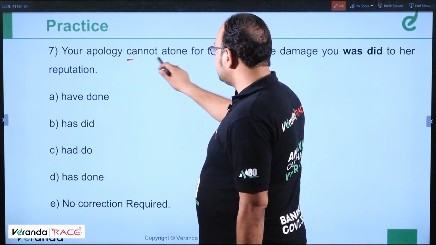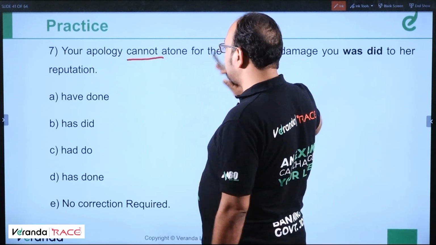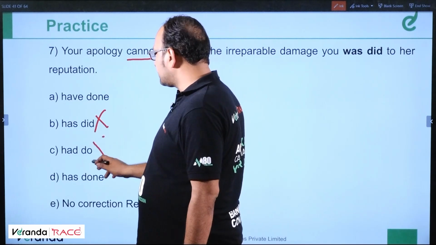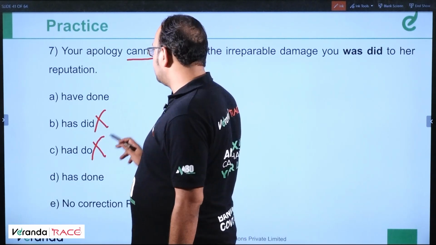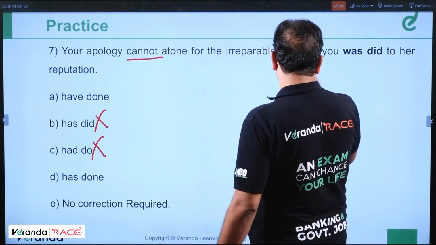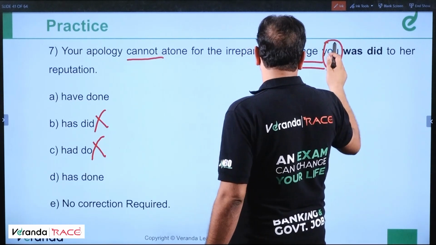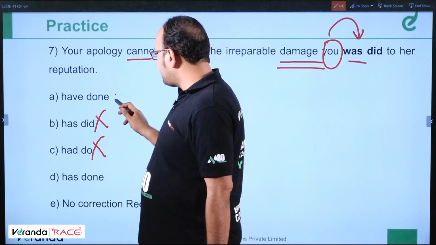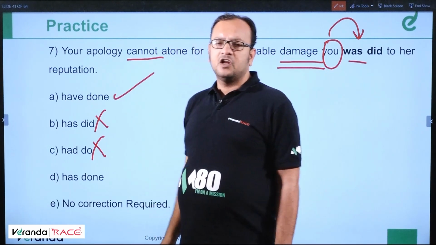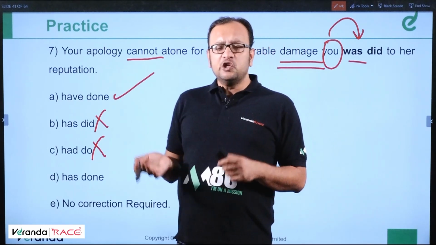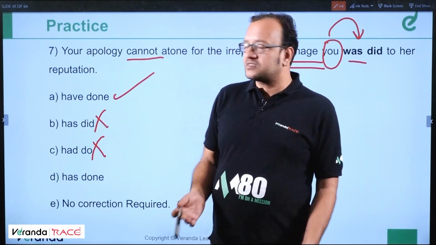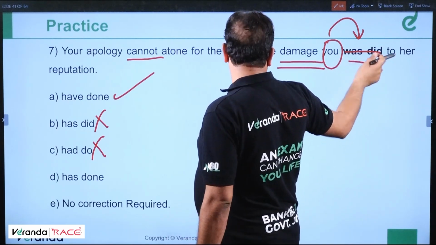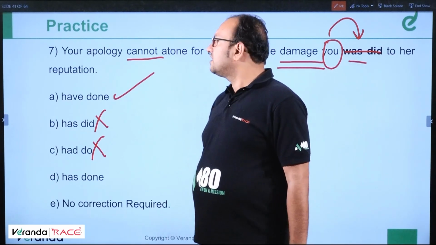Question number 7. Your apology cannot atone for the irreparable damage you did to her reputation. Cannot is present tense, so 100% present tense should be there. Has did is no structure. Had do is no structure. Has done or have done. So irreparable damage, damage you. The verb should be decided according to you, so you should be followed by have done. So this is answer A. You have done this, you have done that, you have troubled me, you have created problems. So you have done. Was did is incorrect. Clear? Moving ahead.